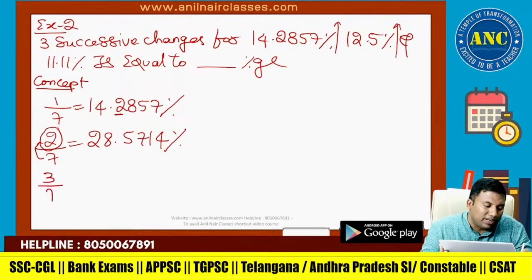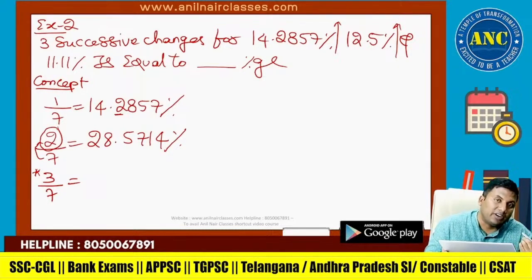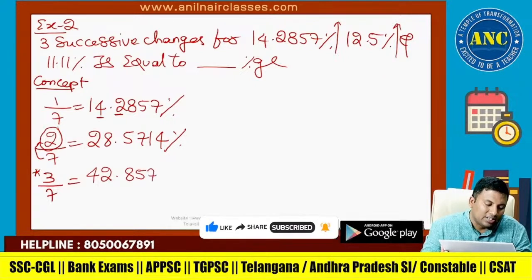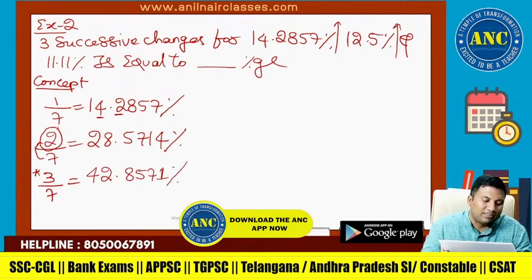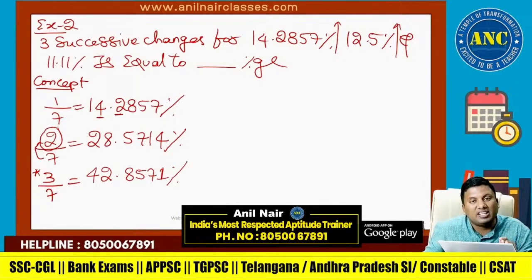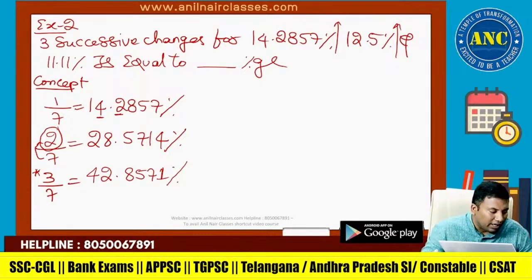If it is 3 by 7, take the numerator 3. Multiply by 10. 3 tens are 30. 7 goes how many times in 30? 7 fours are 28. 7 fives are 35. 4 times it will go. So it is 42 point. Remaining 4 digits, write it like this. 42.8571. There are at least 50 questions that can be formed because of these 6 digits getting repeated. 3 by 7, 42, right?